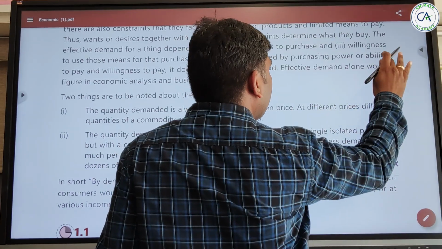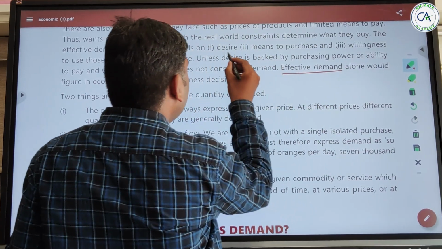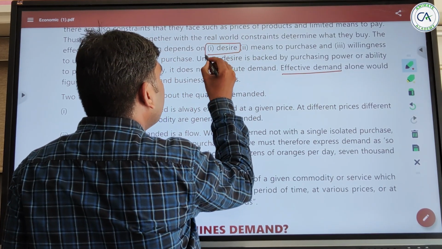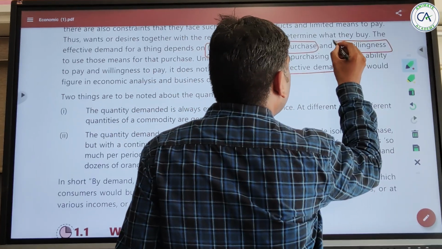So for us, what is effective demand? It is desire, means to purchase, and willingness to purchase.